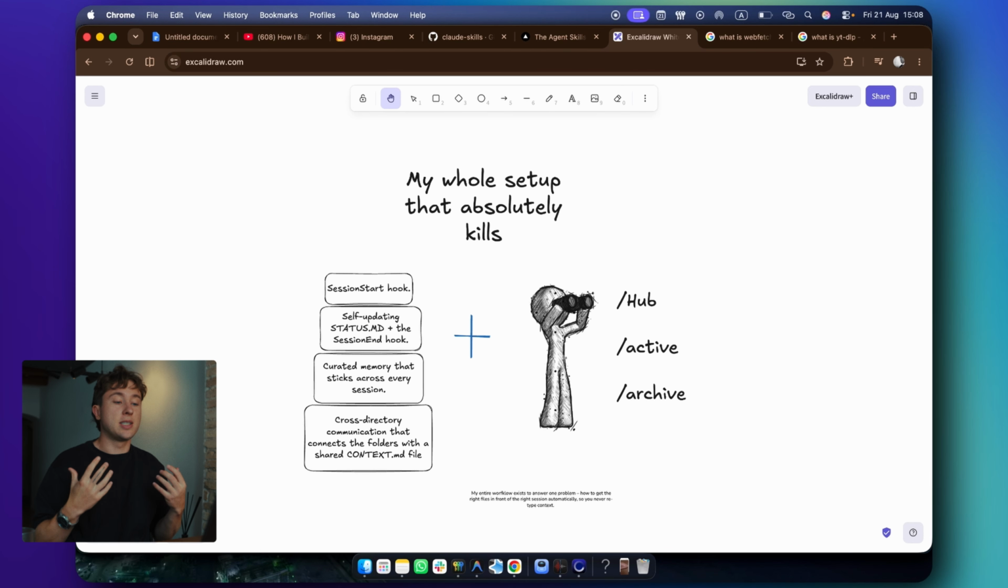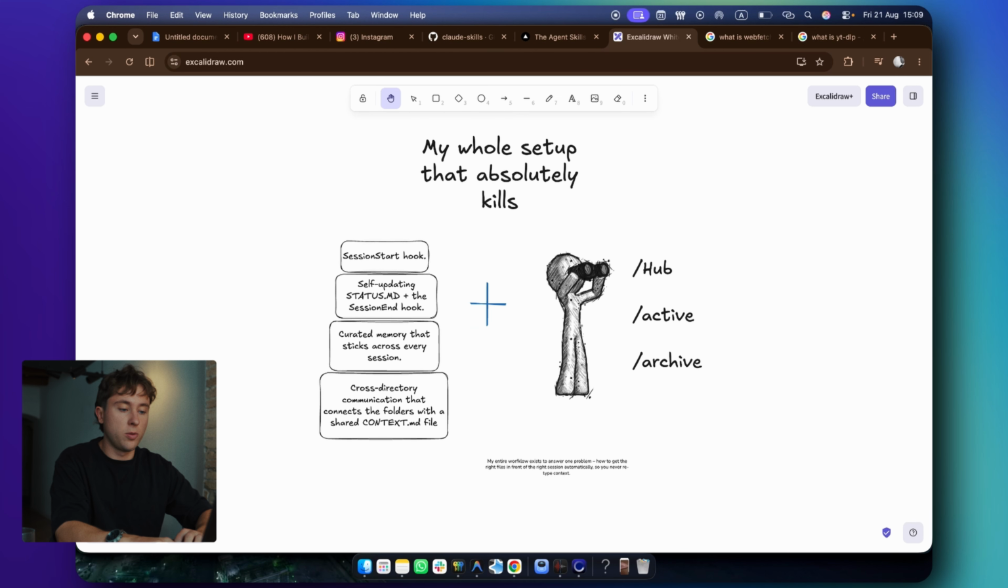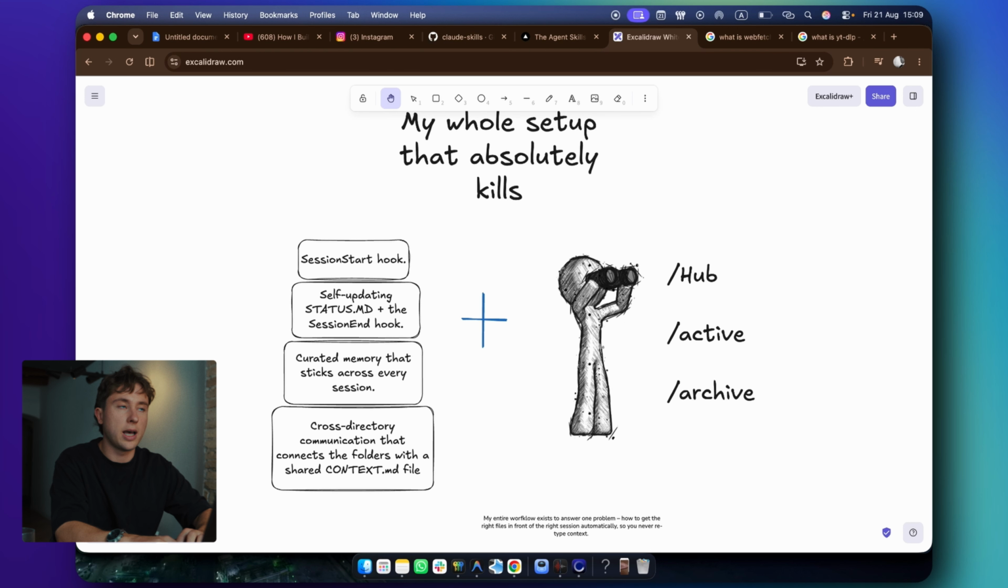Okay, and now let's get to my whole setup that absolutely kills. This is how I named it because I truly believe it. I'm very proud of it. It's basically the fruits of everything I've worked on with Claude in the last, I don't know how much time. We will quickly go through it. I will try to make it sound as simple as possible, but keep in mind that you don't need to understand every little thing.